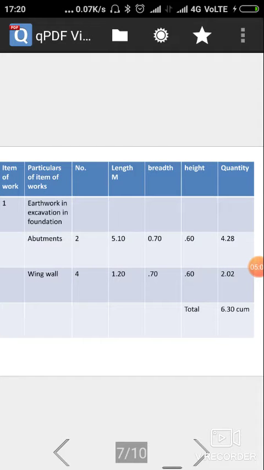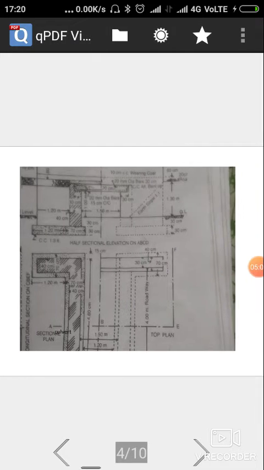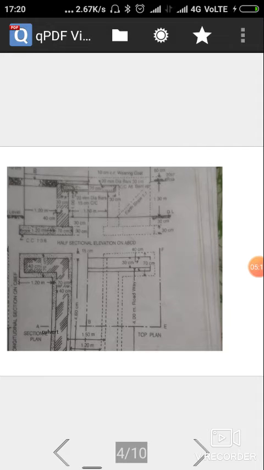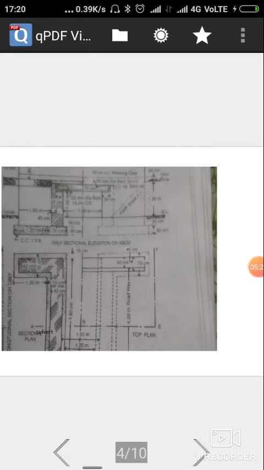We can calculate the length by showing the diagram: total 4.80 meter plus 15 centimeter plus 15 centimeter is equal to 5.10 meter length, and the width for excavation is 70